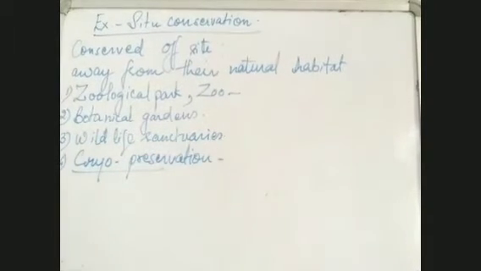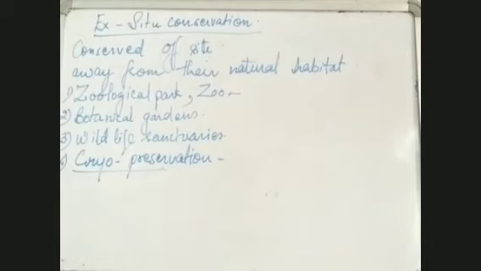This is done in which either the cells or the genetic material, and in case of plants, the pollens. Suppose we think that this is a particular species which is going to extinct. So what is done, that the complete body or the genetic material or a part, a cell, some cells, they are taken out and they are kept in liquid nitrogen at the temperature 196 degrees centigrade, and they are preserved for a long time. This is done in case of human beings also now.